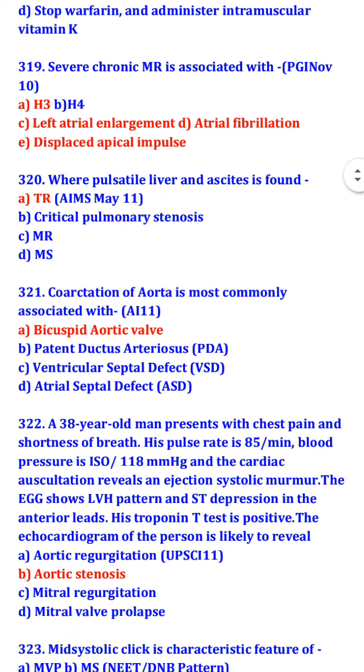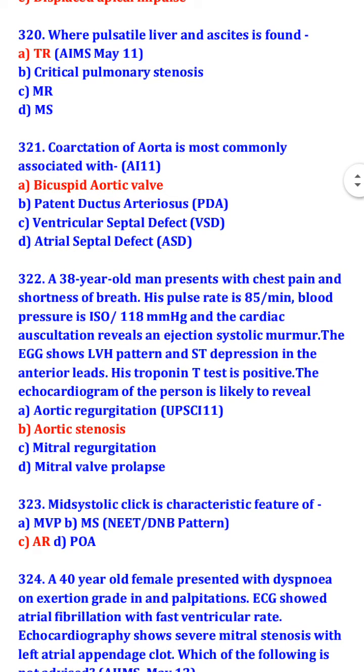Coarctation of aorta is most commonly associated with bicuspid aortic valve. A 38-year-old man presents with chest pain and shortness of breath. His pulse rate is 85 per minute. Blood pressure is 150 by 118 millimeters of mercury, and cardiac auscultation reveals an ejection systolic murmur. The ECG shows left ventricular hypertrophy pattern and ST depression in the anterior leads. His troponin test is positive. The echocardiogram of the person is likely to reveal aortic stenosis.